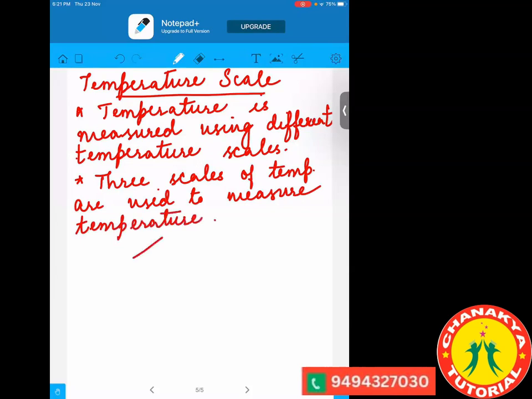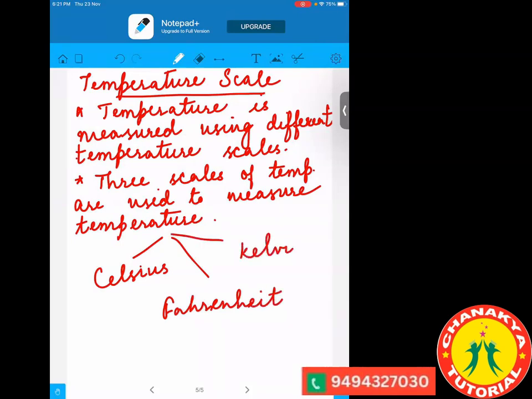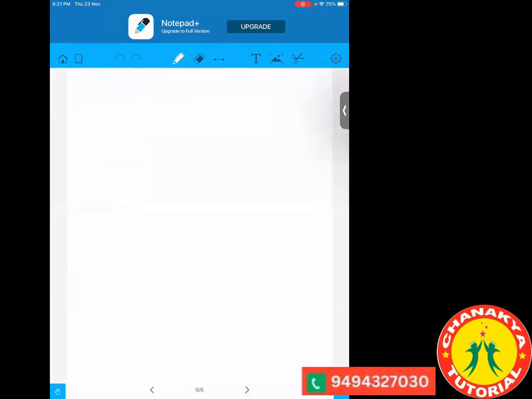And these are the Celsius, then Fahrenheit, then the Kelvin. So Kelvin is K, Celsius is degree C, and Fahrenheit is degree F. These are the three different scales on which we can measure the temperature.